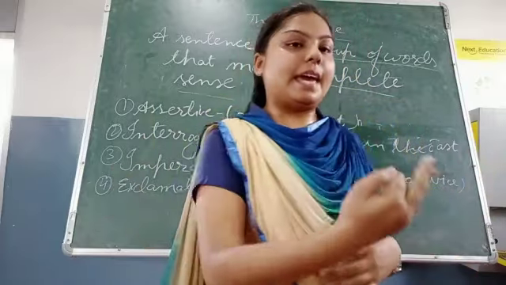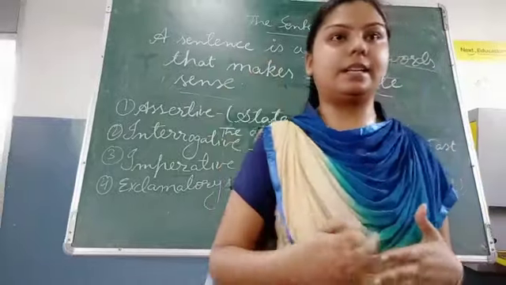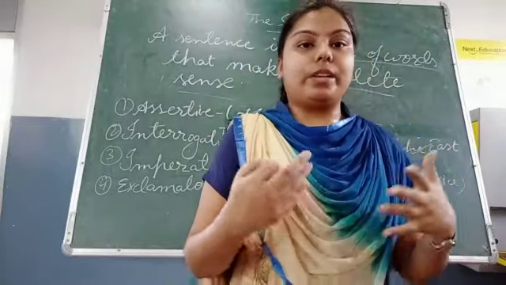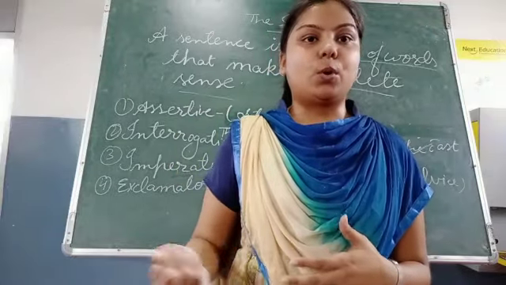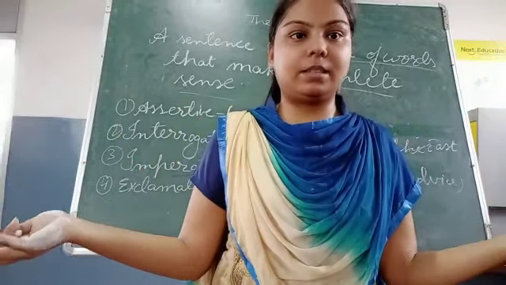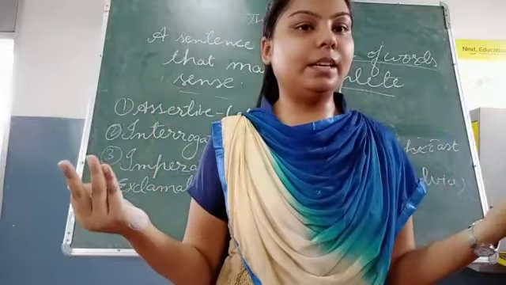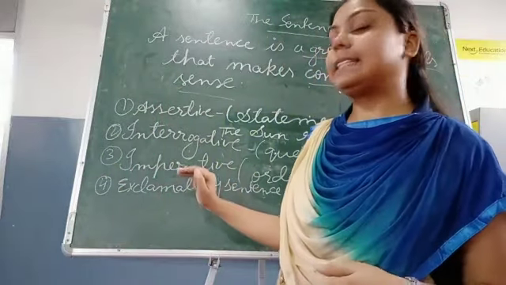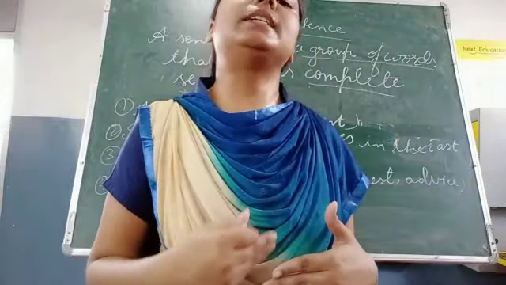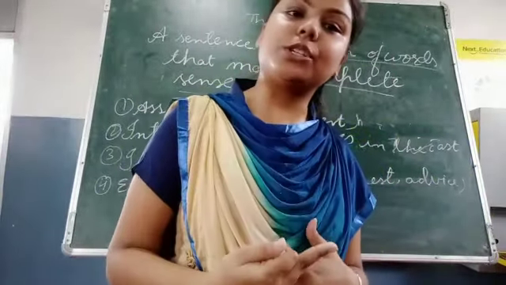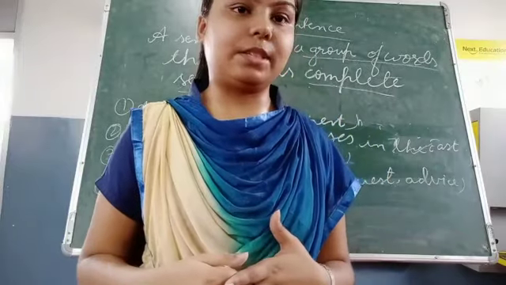Like you are playing a game and you don't know what the result will be, and suddenly you see that you are winning the race and finally you won the race. So what will be your reaction? "Hooray, we won the race!" Okay, so this was your certain feeling. This is called an exclamatory sentence. So the sentence which shows any certain feeling, certain reaction, is called an exclamatory sentence.